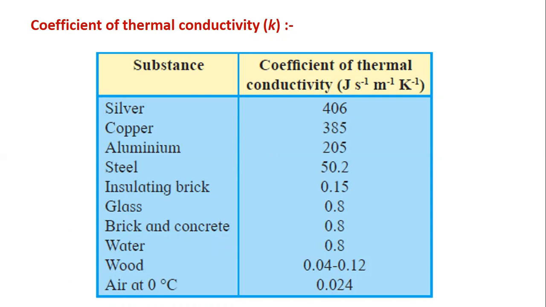So it means that if we use a silver utensil for cooking, then it carries more heat. Or you can see many utensils whose base is made from copper. Silver is costly, but copper is less costly as compared to silver. So in many kitchen utensils the base is made from copper because of its very high thermal conductivity.